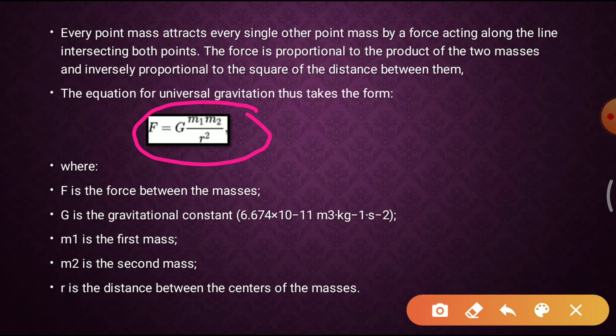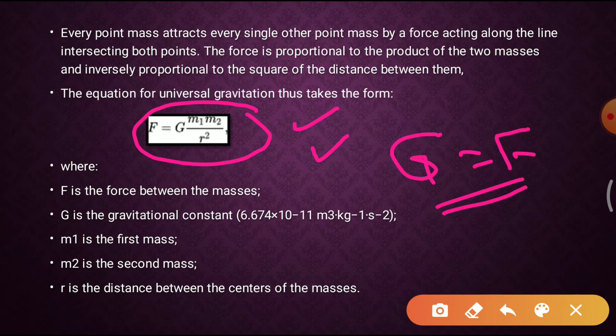It can be seen that the value of G is the gravitational force acting between two masses kept at a unit distance from each other. If m1 and m2 are equal to 1 and the distance separating them is 1 meter, then the value of G is equal to the force, and we can say that the value of G is given by 6.674 into 10 to the power minus 11 Newton meter square per kg square.